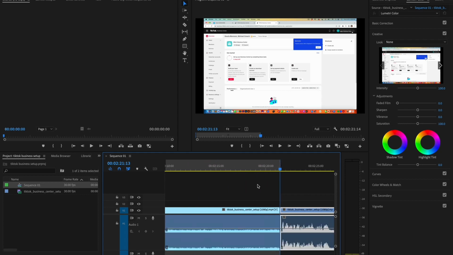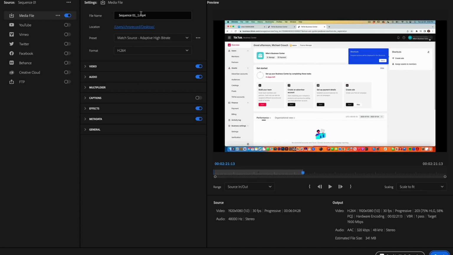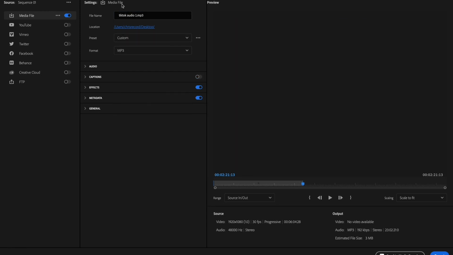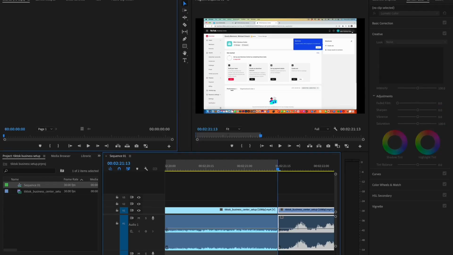We're going to zoom in a little bit, and I'll show you why. When you zoom in, you just want to make sure it's right on that cut. So right here, we have this right on the cut, and that's going to allow us to simply cut the audio right there. So watch what we're going to do. We're going to go to Export, and we're going to call this TikTok Audio 1. And we're going to go over here to Format and choose MP3. Pretty simple. Next, we're going to send it over to Media Encoder.